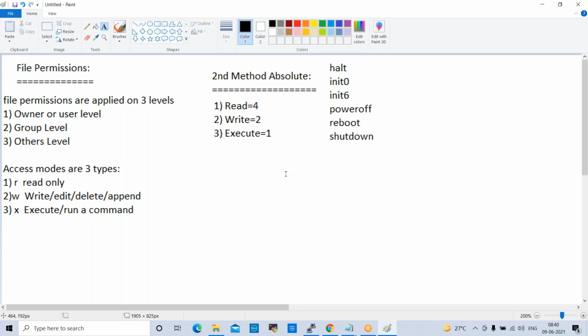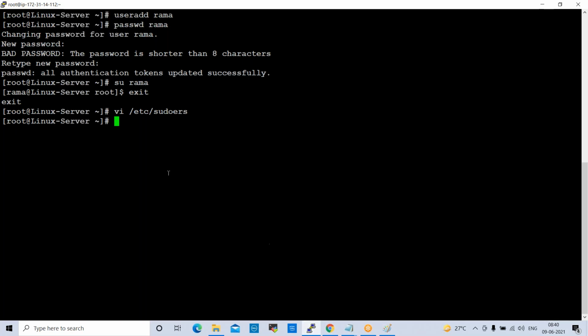Okay. And the next one is, if you want to get help on commands, for example, you don't know about the ls command. What is the ls command? I don't know. So if you want to get help on the ls command, just type man, and give the command you require, ls.